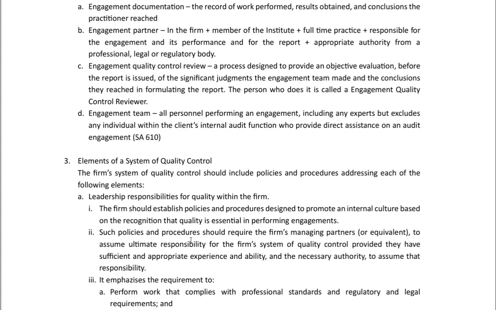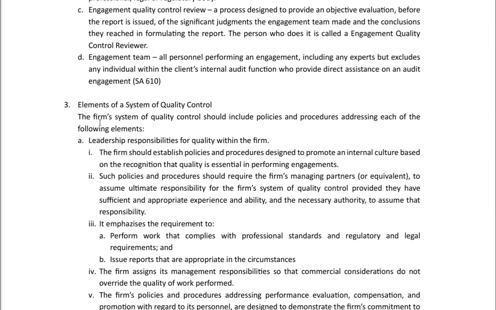Moving forward, the elements of system of quality control. The firm's system of quality control should include policies and procedures addressing each of the following elements. There are five elements. The first one, leadership responsibilities for quality within the firm. The firm should establish policies and procedures designed to promote an internal culture based on the recognition that quality is essential in performing engagements. Means you have to put it in the culture of the organization.